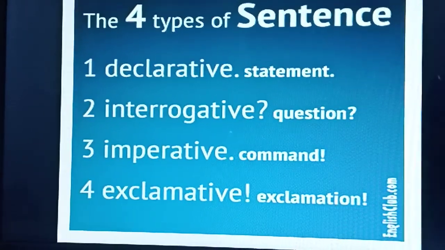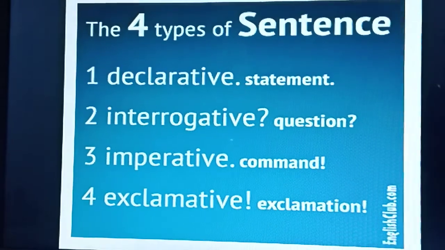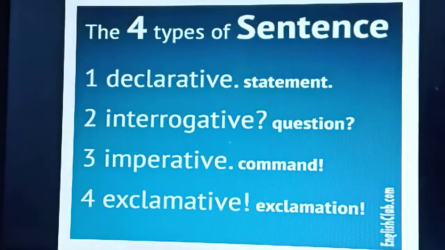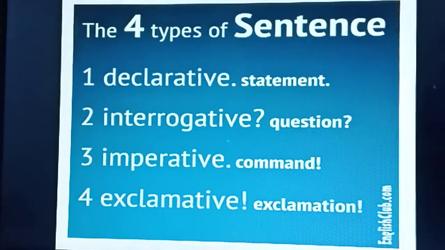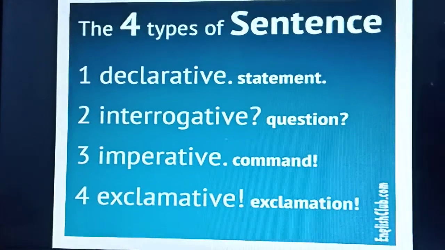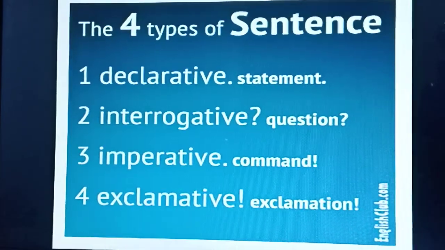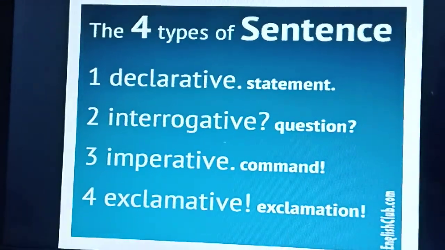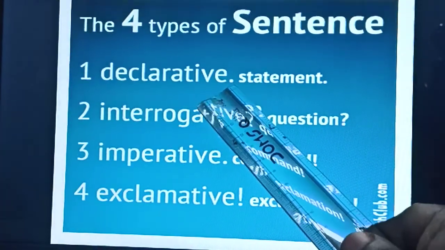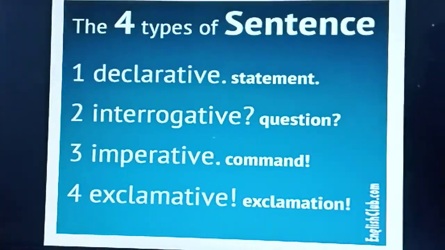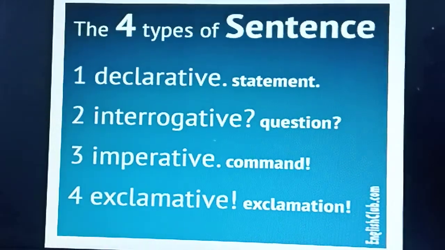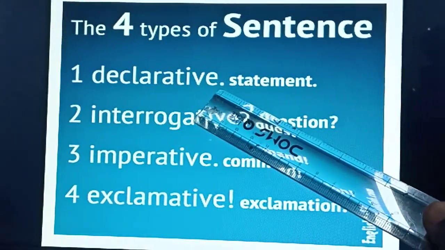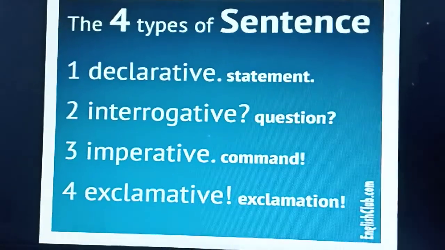I have a pet animal. This pen is mine. All these are declarations. We are just telling something. It's a statement. A declarative sentence always ends with a full stop. Remember, a declarative sentence ends with a full stop. This full stop can also be called a period.